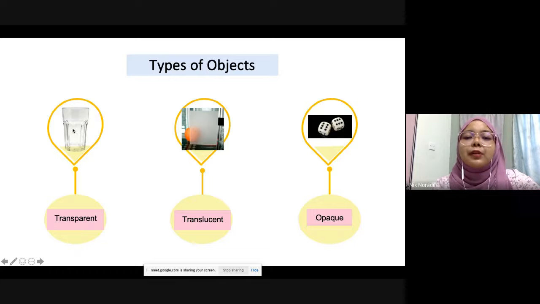So transparent allows all light to pass through it. Okay, translucent. This is an example of translucent. What is this, the square one? This one is frosted glass. Yesterday, your friend asked teacher, what is frosted glass? Frosted glass is a material that some people use to make window panels. Some even use this to make a bathroom.